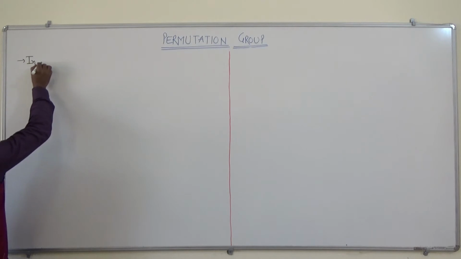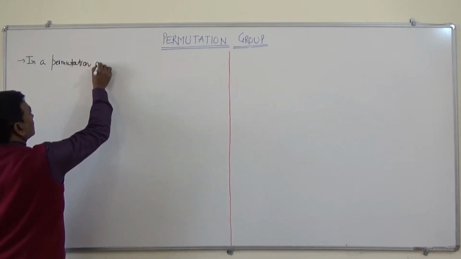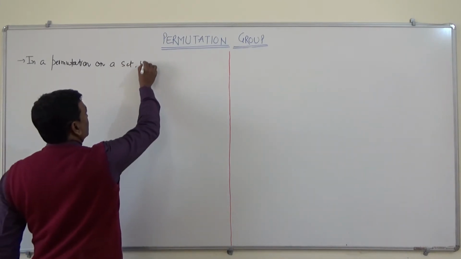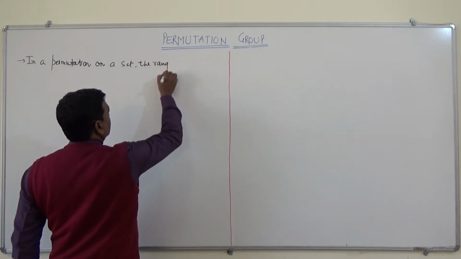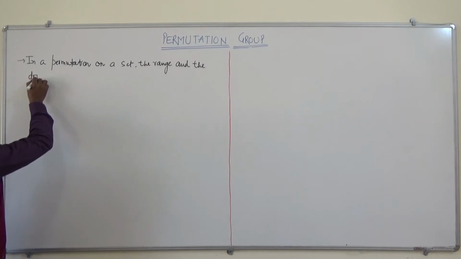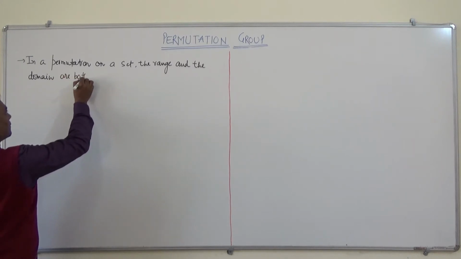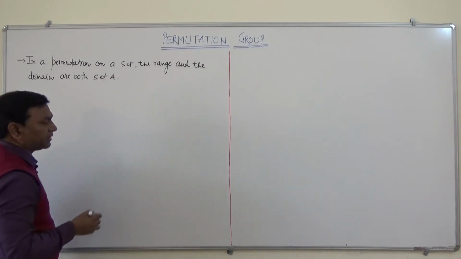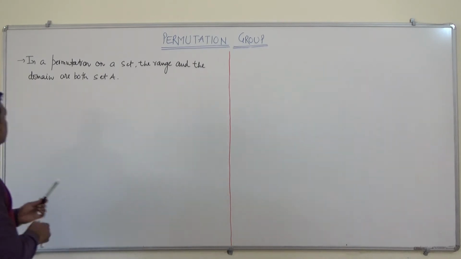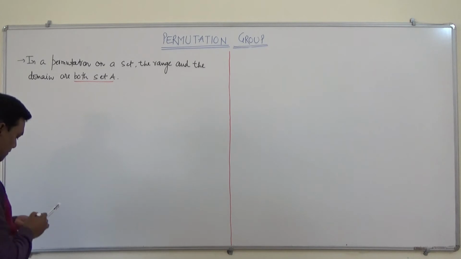In a permutation on a set, the range and the domain are both set A. So we can say the domain and the range are both the same set, set A, or any particular set about which we are talking.